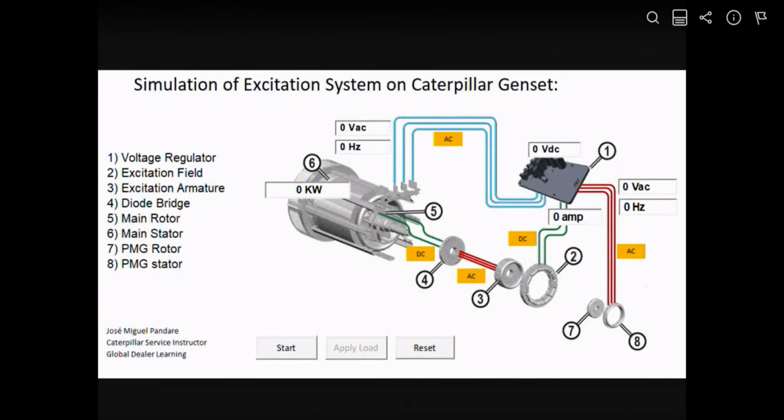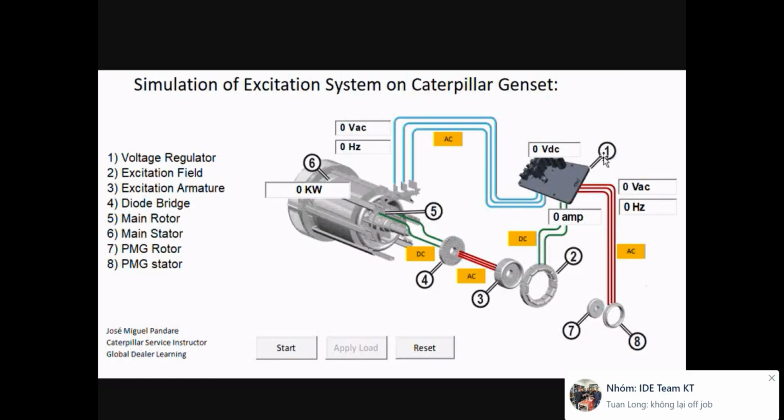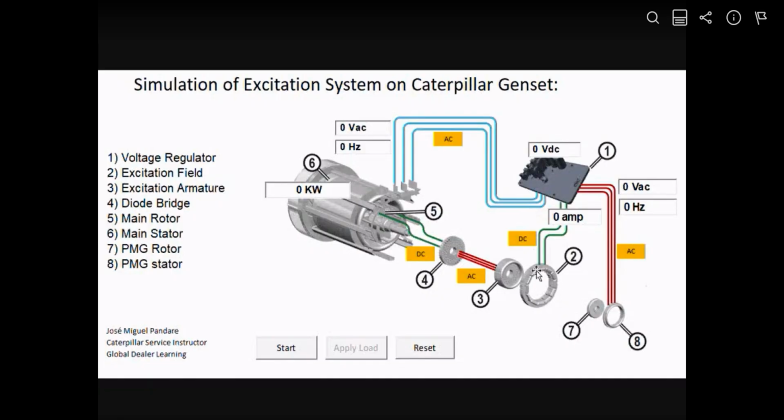First, the components we have on this generator. Number one is the voltage regulator. Number two, excitation field. Number three is the excitation armature. Number four is the diode bridge.